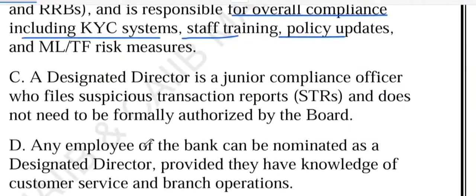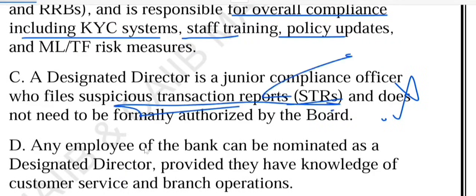What about option C? Option C says that DD is a junior compliance officer filing STR. That is not true. That is wrong. Because filing STR is usually the job of the PO. Remember, the suspicious transaction report is to be filed by the PO. Who is PO? PO is called the principal officer, not the designated director's job. So DD has a higher role, right? DD has to ensure the accountability at the top, right? So this filing has to be done by the PO. PO means principal officer.